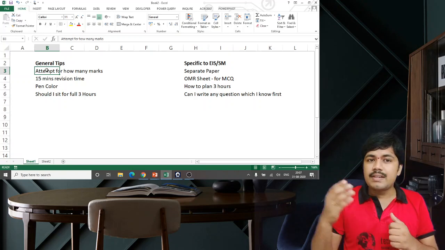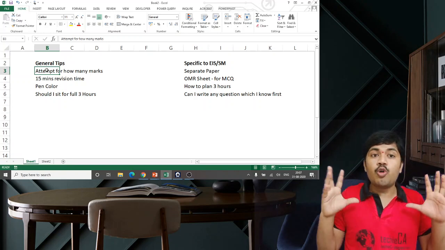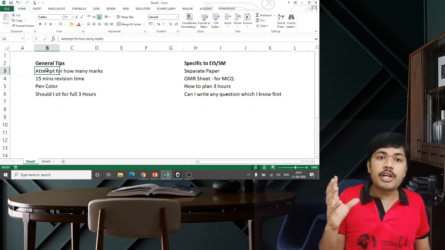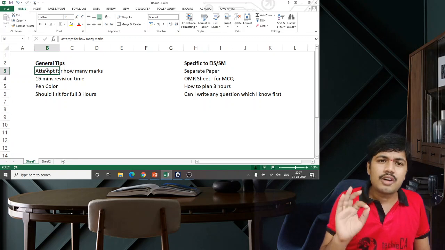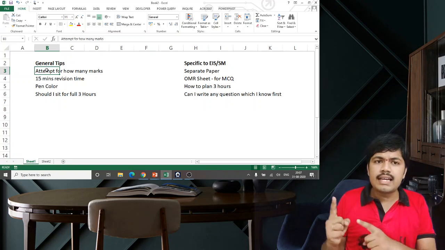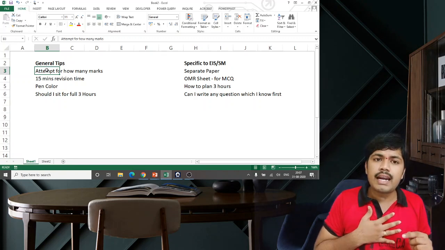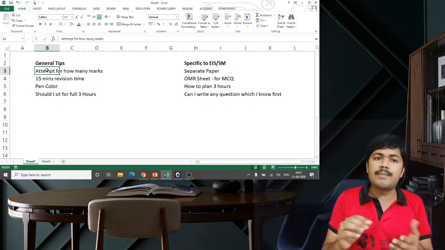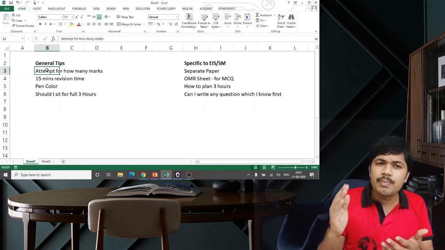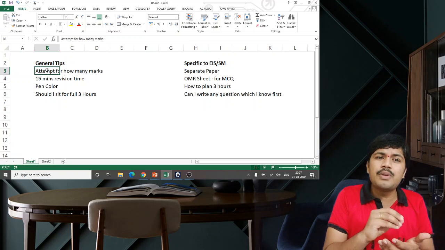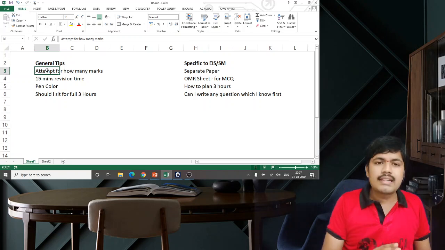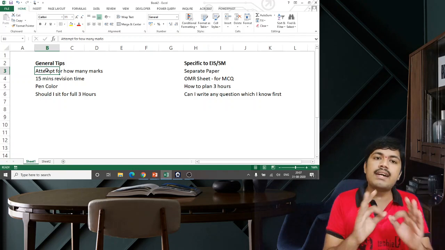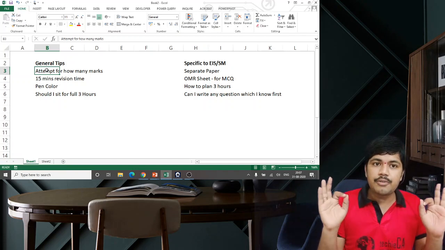My dear friends, many of your seniors might have told you, don't write for 100 marks, don't write for 80 marks, write it only for 60-70 marks. This is all bullshit. Always go into the exam with the intention of attempting 100 marks, and please attempt for 100 marks. Don't believe the guys who say you have to write only for 70 or 80 marks. Why are you going to the exam, man? Write for the entire 100 marks in every subject.